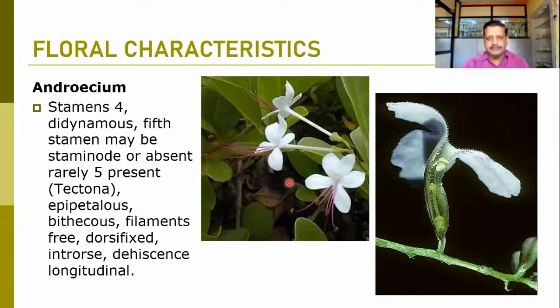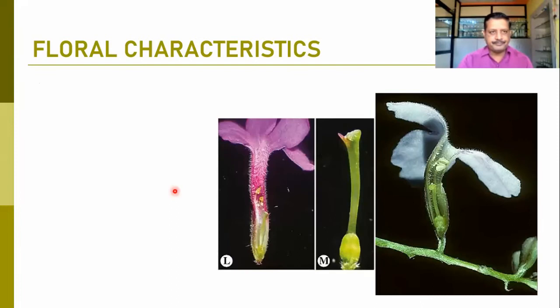They are bithecous, anther cells are 2, filaments free, and the androecium is dorsifixed. Here you can find the dorsifixed position of the androecium. They are introrse most of the times. Introrse in the sense that the anther cell dehisces towards the stigma of the flower. Dehiscence is mostly longitudinal, a vertical type of dehiscence can be observed in the anther cells. So the didynamous condition and 4 stamens is the typical character of this family Verbenaceae.